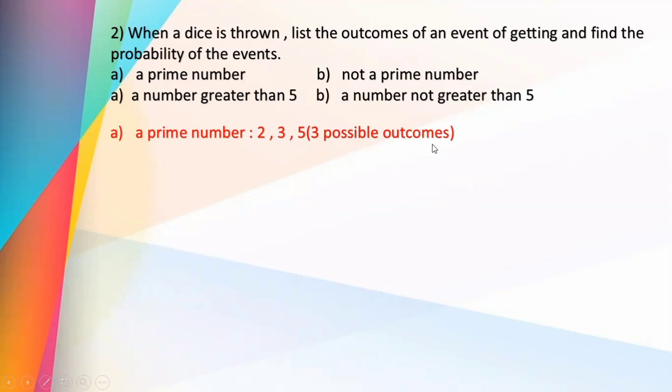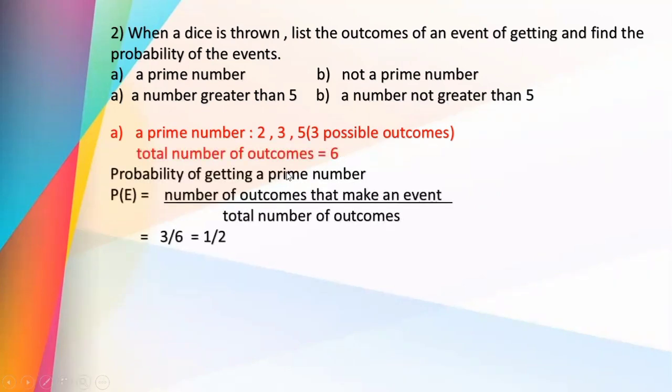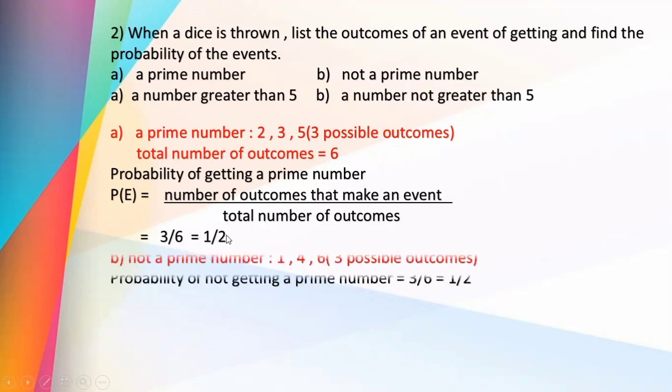Only 3 possible outcomes. Total number of outcomes 6. Probability of getting a prime number, P(E), is equal to number of outcomes that make an event divided by total number of outcomes. That is 3 divided by 6. It is 1 by 2.